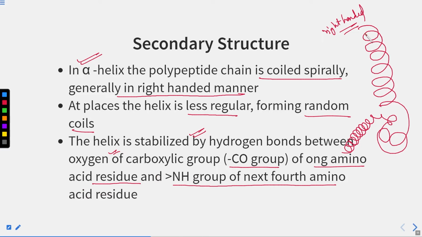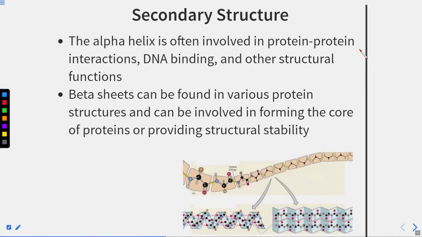So suppose this is the first amino acid here and this is the fourth amino acid here. So they will have hydrogen bonding in between, and this helix structure gets stabilized in this way due to the hydrogen bonding. So secondary structures form in this way.